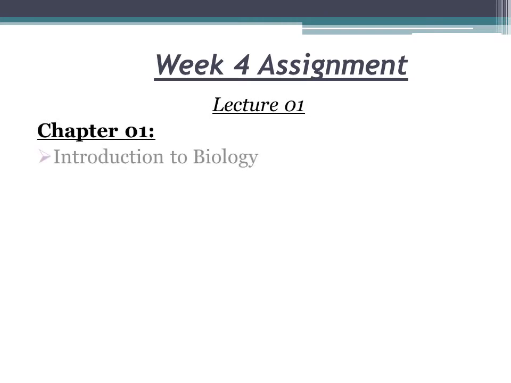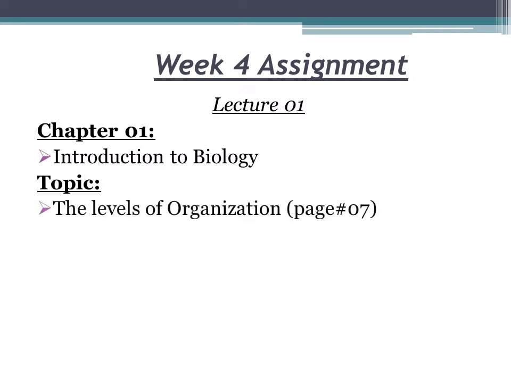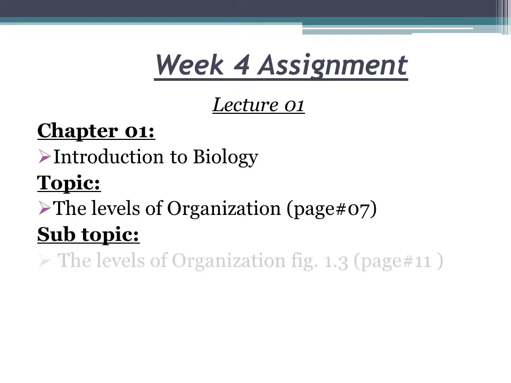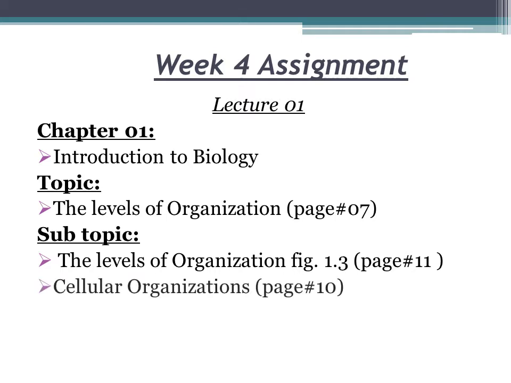This is chapter 1, the introduction to biology, and the topic we will study is the level of organization, which is on page number 7. There are some subtopics. The first one is the level of organization, of which we will discuss figure 1.3 on page number 11, and the second one is the cellular organization, which is on page number 10.